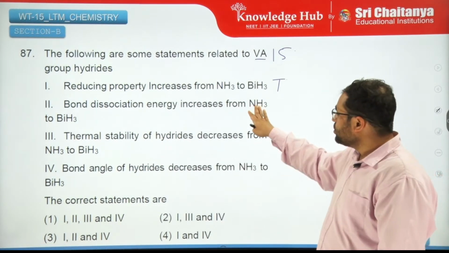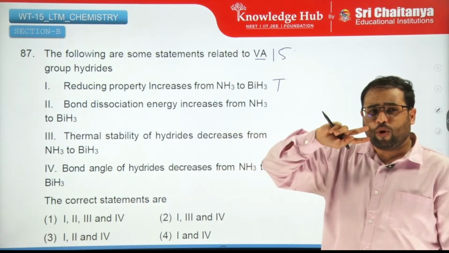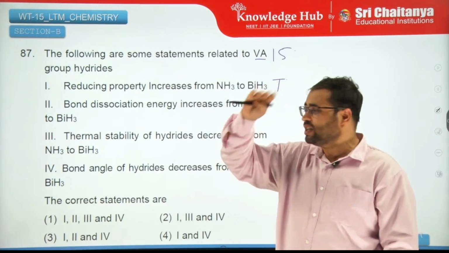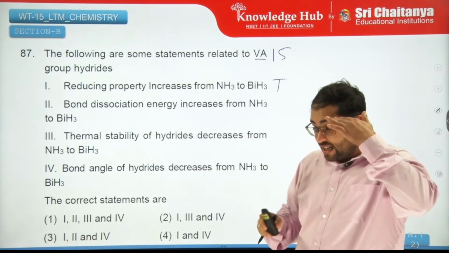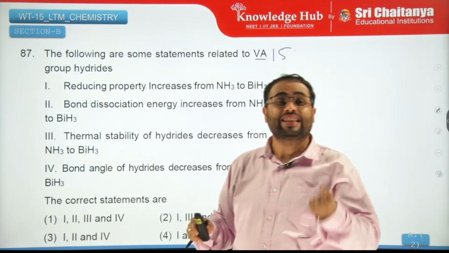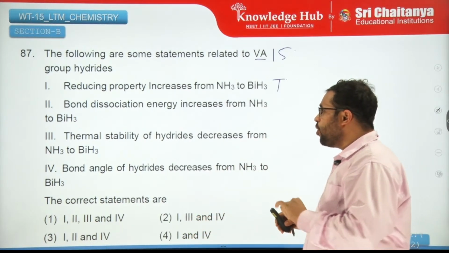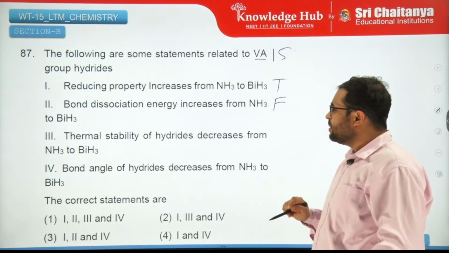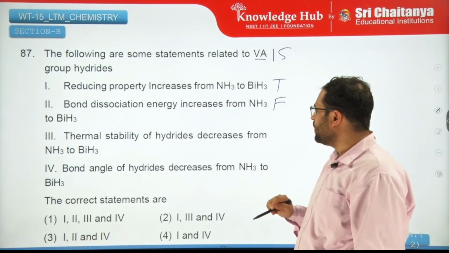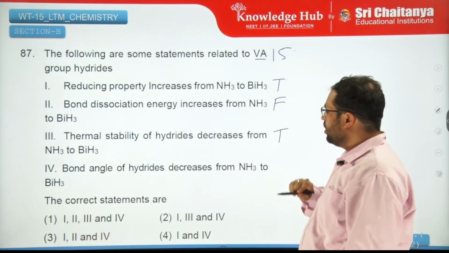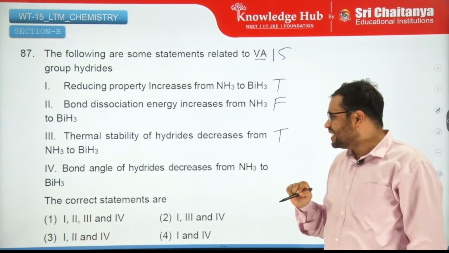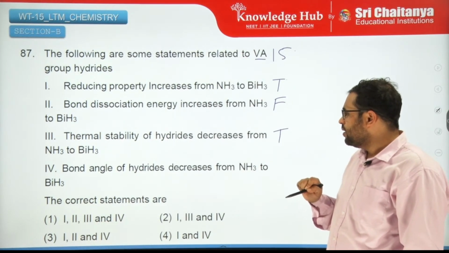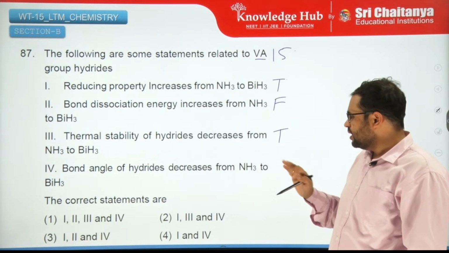No. Nitrogen and hydrogen's orbital energy difference is higher, and that energy difference keeps on increasing as you move to bismuth. And as the energy difference increases, the bond strength decreases, due to which bond dissociation energy decreases. So this is false. The thermal stability of hydrides decreases from this to this. This is true. Bond angle of hydrides decreases from, no.